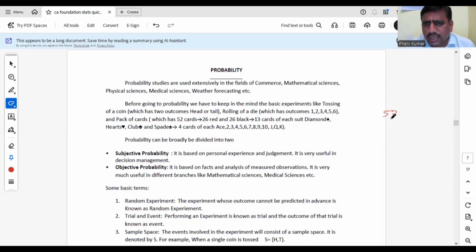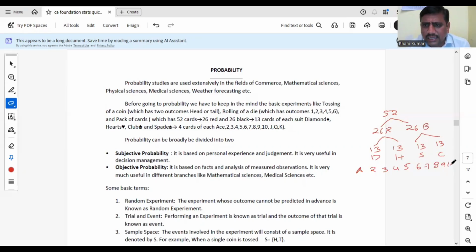Out of 52 cards, there will be 26 red cards and 26 black cards. Out of these red cards, again, 13 cards will be diamonds and 13 cards will be hearts. Okay. In these black cards, 13 cards will be spades and 13 cards will be clubs. Okay. Like this the pack structure is given. What are these 13 cards again? Ace, 2, 3, 4, 5, 6, 7, 8, 9, 10, jack, queen and king.